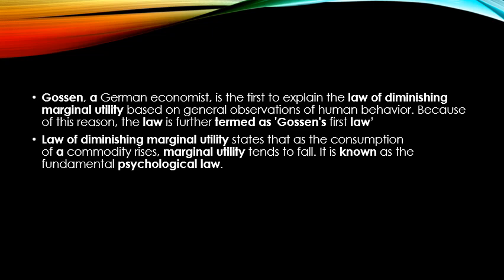Right? Okay, one more thing related to the law of diminishing marginal utility, where one marker is made, because it was first explained by a German economist Gossen, so it is also known as Gossen's first law. Also, the law of diminishing marginal utility is known as the fundamental psychological law. So both the points are very important. The law of diminishing marginal utility is known as Gossen's first law, as well as the first fundamental psychological law. So guys, this was related to the basics of utility that I have discussed.